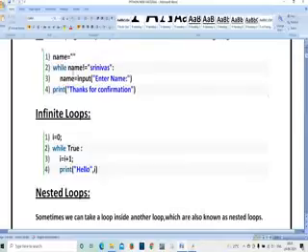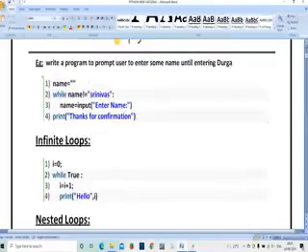So here you have entered name is equal to, here I am giving an input name is equal to Srinivas, okay. So here I am giving a condition called while name not equal to Srinivas, means if the name is not equal to Srinivas, here it is asking, line number 3, name is equal to input of enter name. It is asking to enter the name whatever you want if name is not equal to Srinivas.